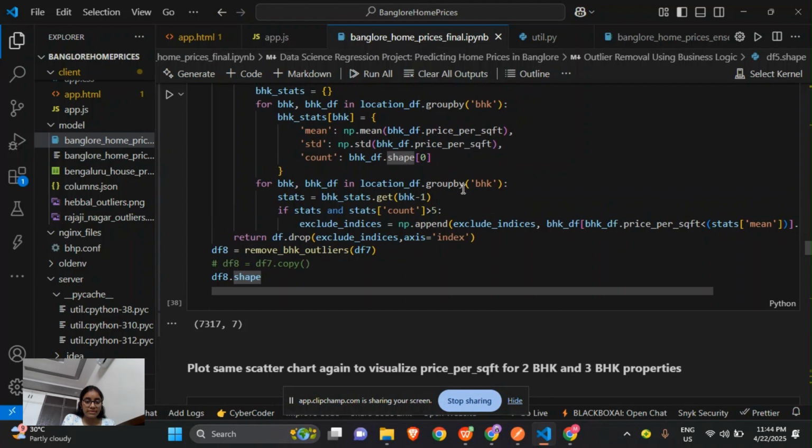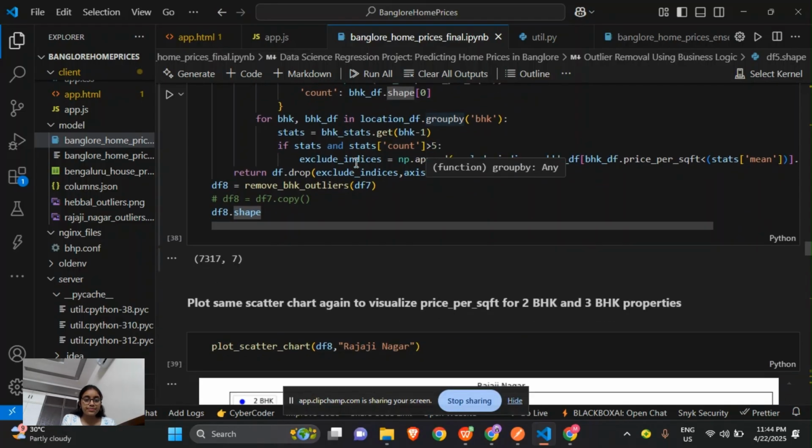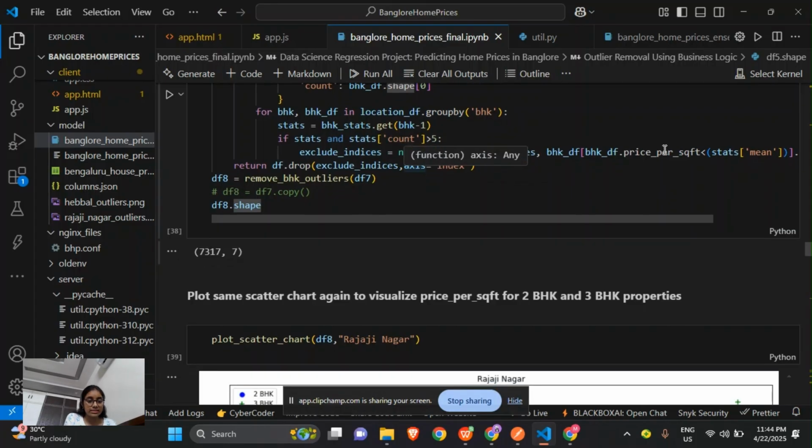And also for bhk in df of location, here we will group by BHK and iterate over the BHKs again to compare with the previous BHK, like 3 BHK versus the 2 BHK. And if stats, this is used to check whether the previous BHK exists and has more than 5 houses or not. And we will then exclude.